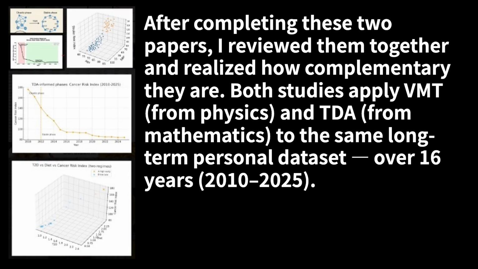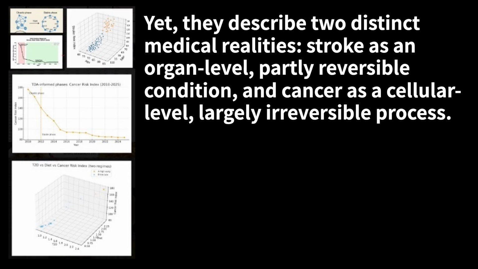Both studies apply VMT, from physics, and TDA, from mathematics, to the same long-term personal dataset over 16 years, from 2010 to 2025. Yet they describe two distinct medical realities: stroke as an organ-level, partly reversible condition, and cancer as a cellular-level, largely irreversible process.